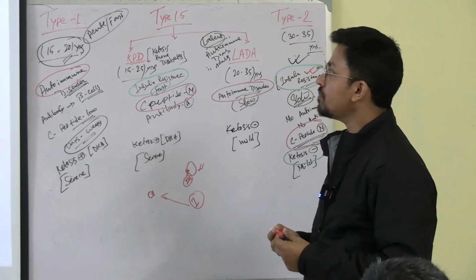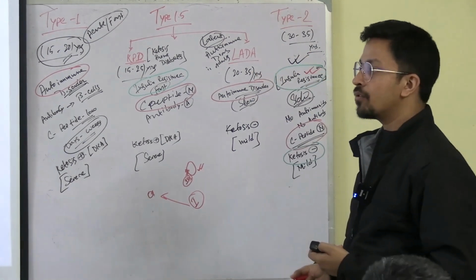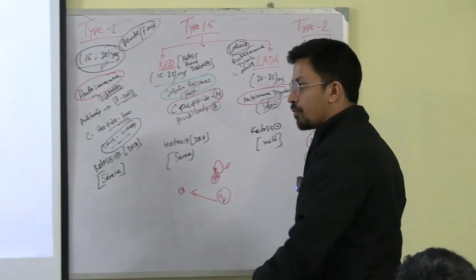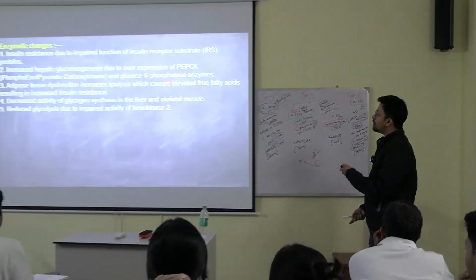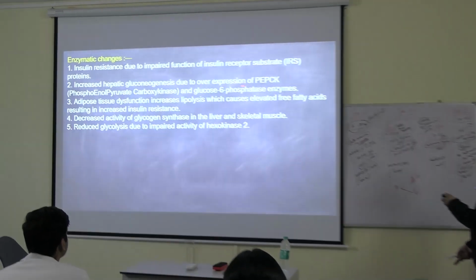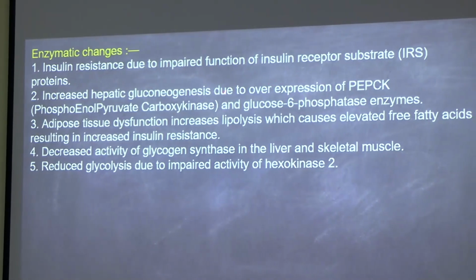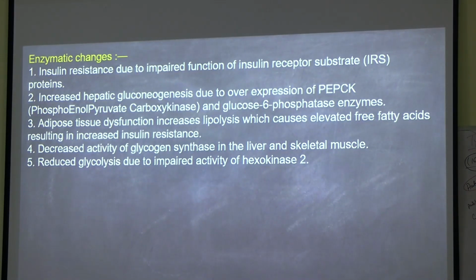Got it? Now, increased hepatic gluconeogenesis. What is happening in increased hepatic gluconeogenesis? More non-carbohydrates are getting converted into carbohydrates, right? How can increased hepatic gluconeogenesis happen? Because of two enzymes. One is PEPCK, another one is the glucose 6 phosphatase enzyme. Can anybody tell me where you have heard this enzyme before? Glucose 6 phosphatase enzyme. Which disease?